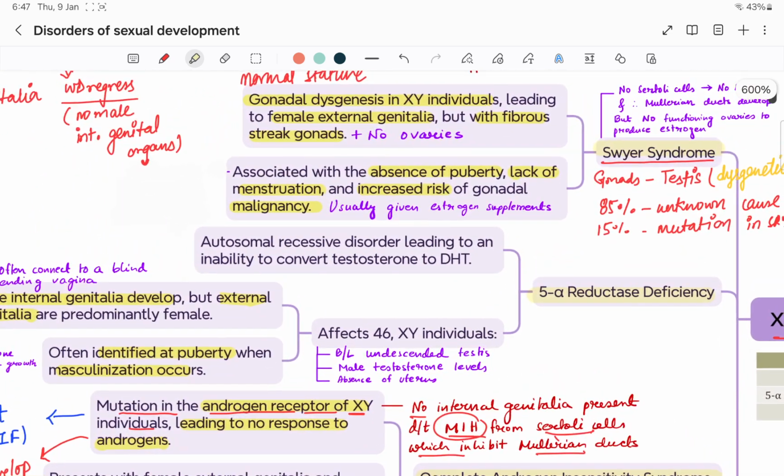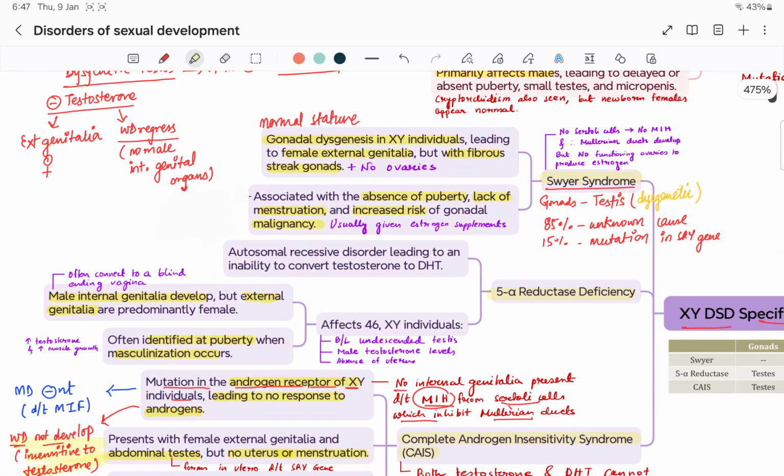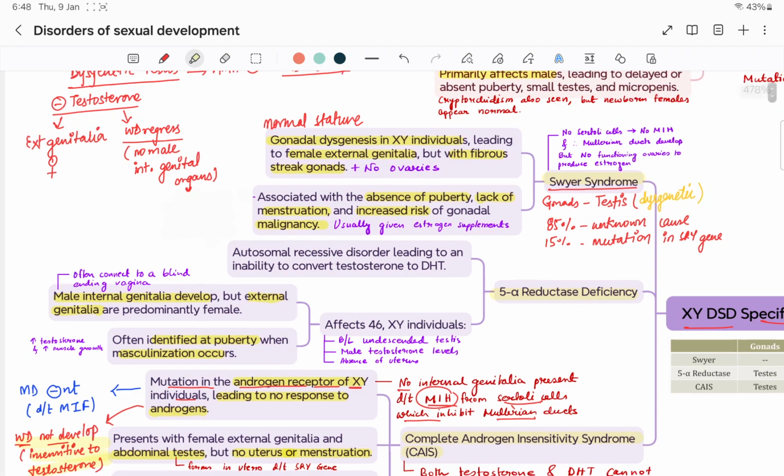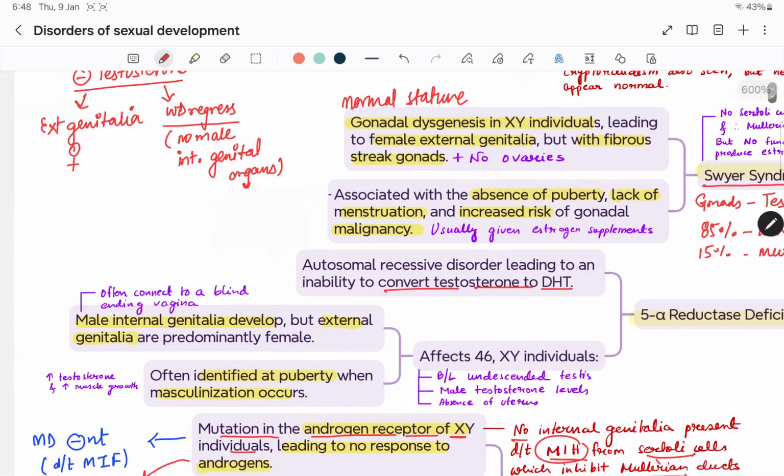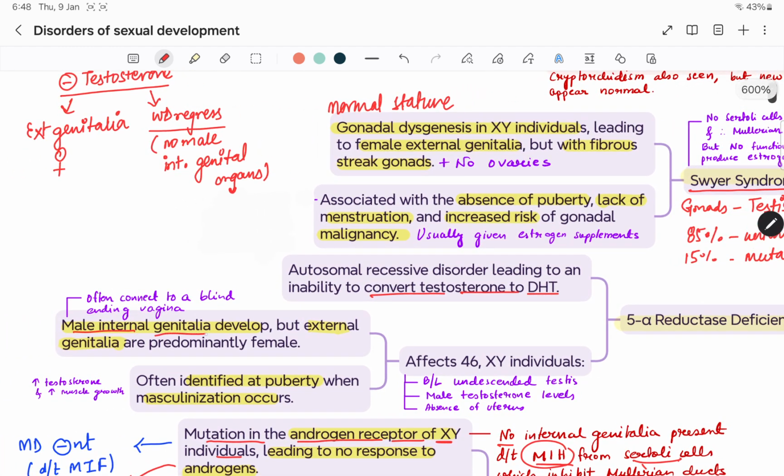So next is 5-alpha reductase deficiency. Because of this deficiency, the external genital organ will not form. It is an autosomal recessive disorder leading to the inability to convert testosterone to DHT, because of which the male internal genitalia develop. But external genitalia are predominantly female, often connected to a blind-ending vagina. It is often identified at puberty, when the masculinization occurs, and then we get to know that this is a male.